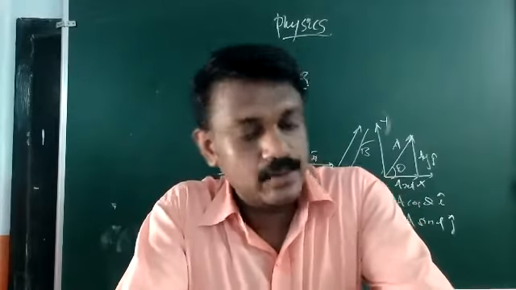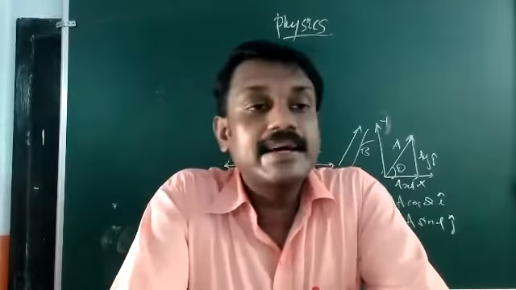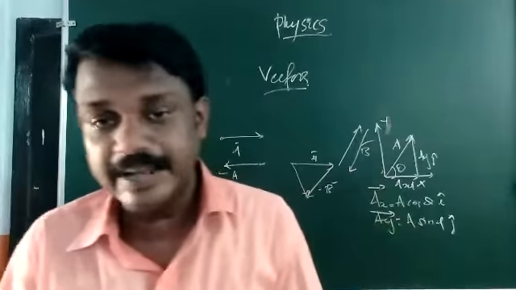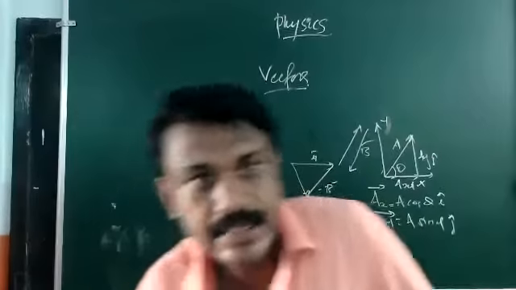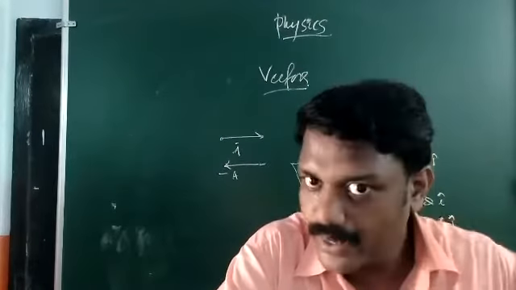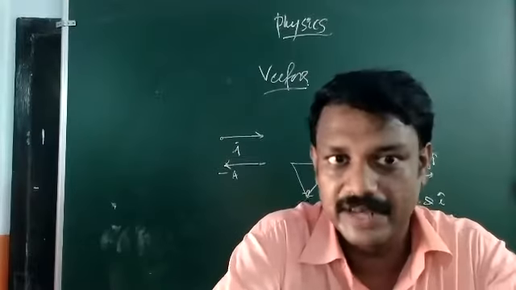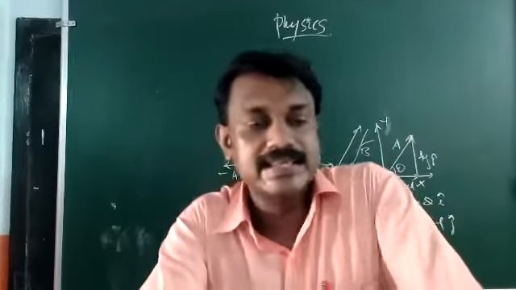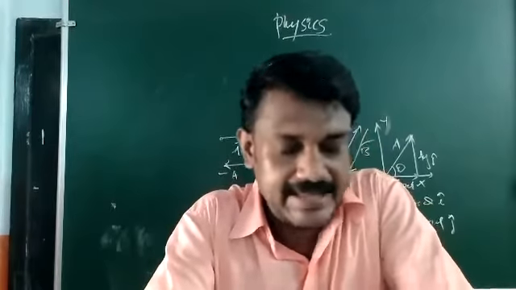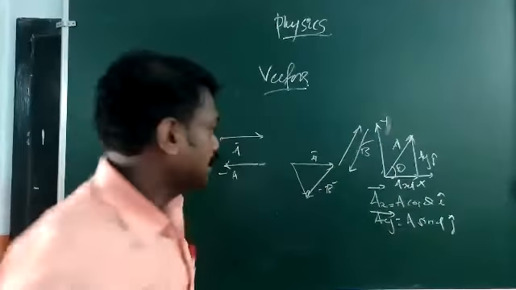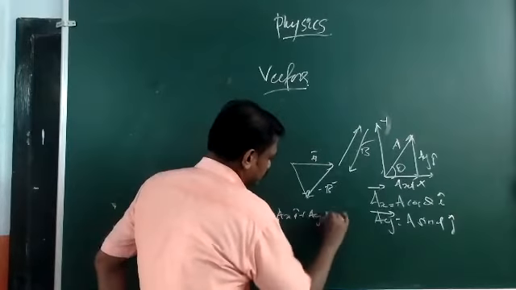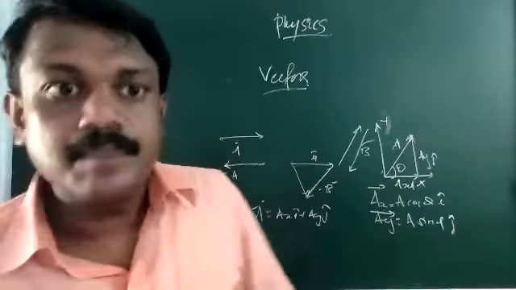Suppose a question is asked like this: define resolution of vectors with an example. First of all, you have to define what resolution is: splitting a vector into its component vectors. Then you can take an example of a vector A lying in the xy plane. Its x component is A cos theta and its y component is A sin theta. Then that vector can be represented as vector A equals Ax i plus Ay j. That completes the answer.